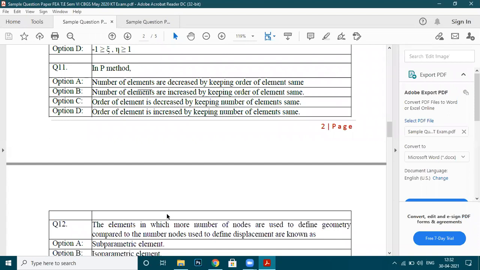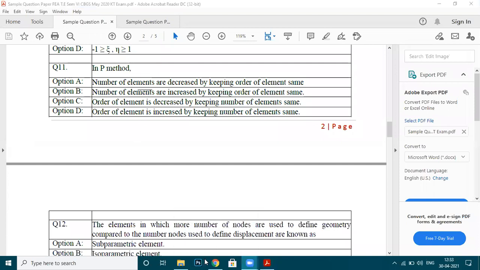So simple now. What is P method? For that you should first understand what the H method is. What are the H and P methods? There are two methods, H and P method. If you are not able to understand, let me explain how it works.